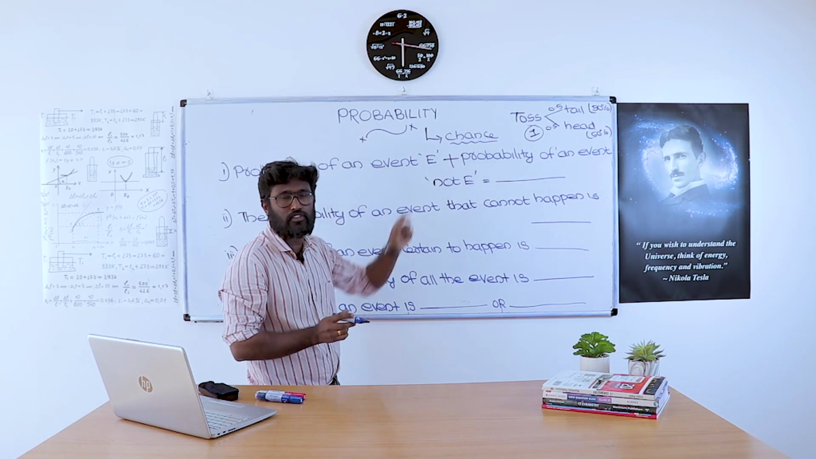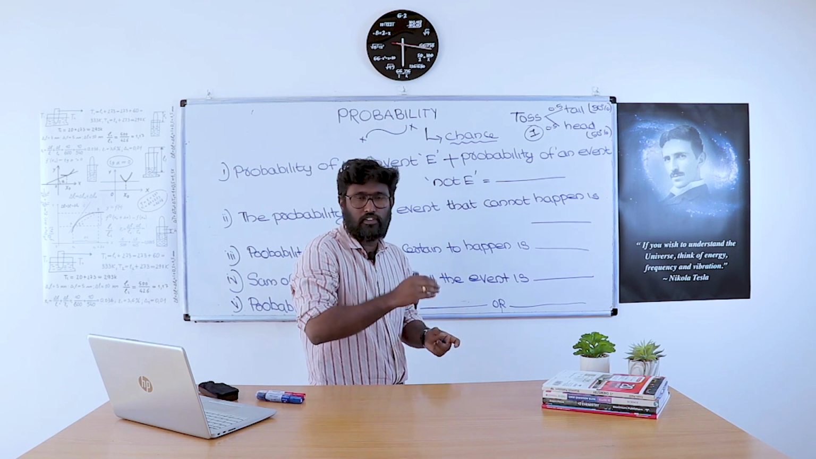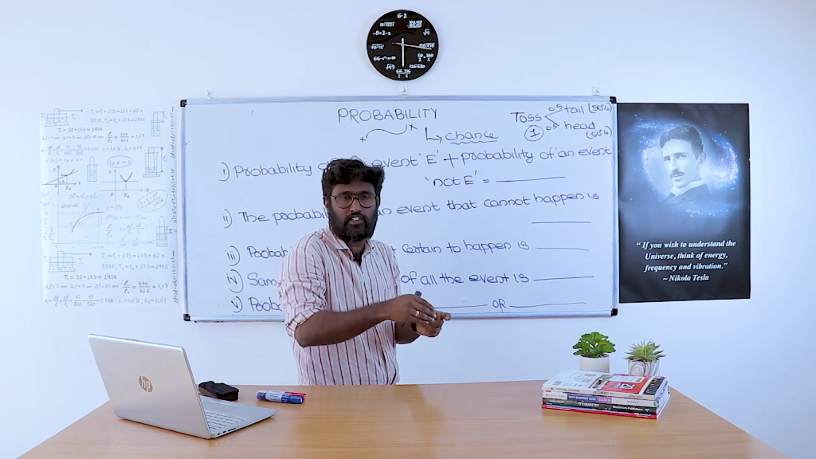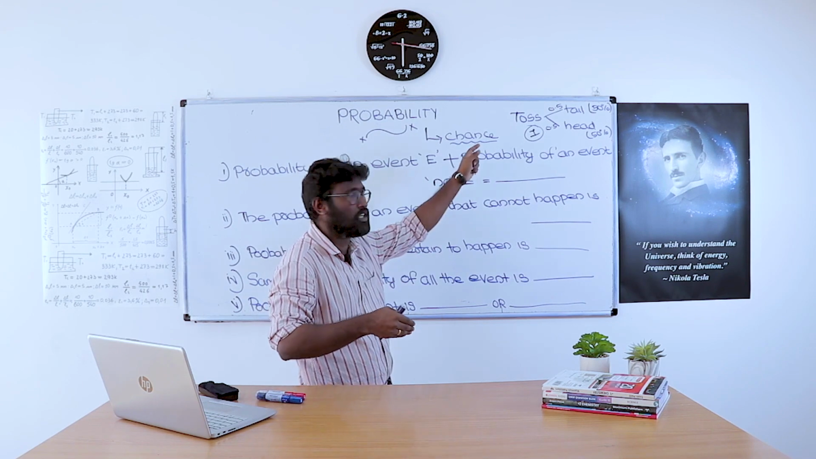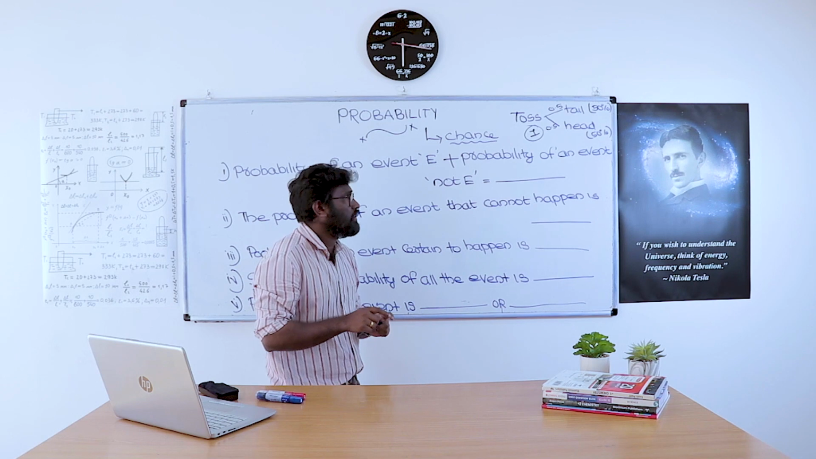There will be two events, which may or may not happen. And for those two events, 50% plus 50%, that is 0.5 plus 0.5, the total probability is 1. Either we get the tail or we get the head.